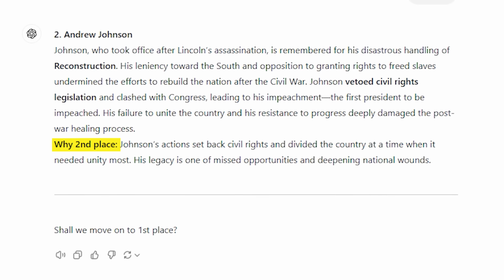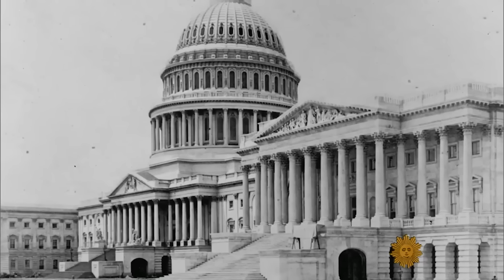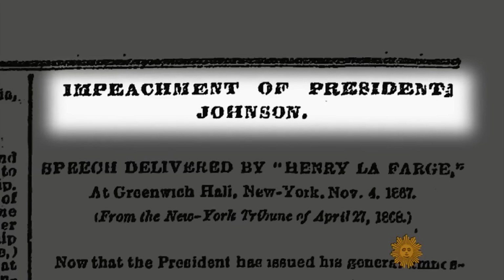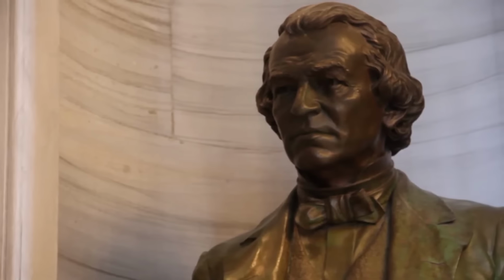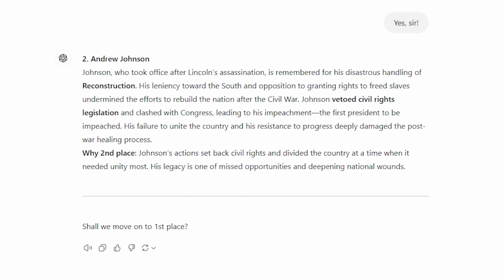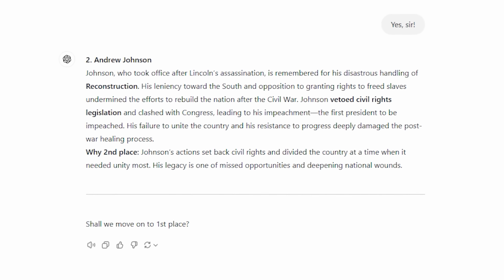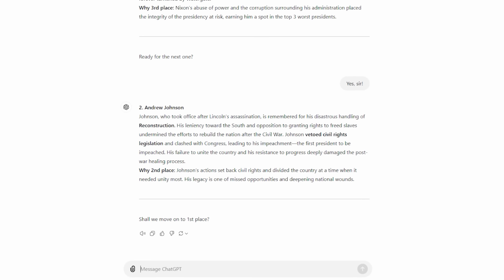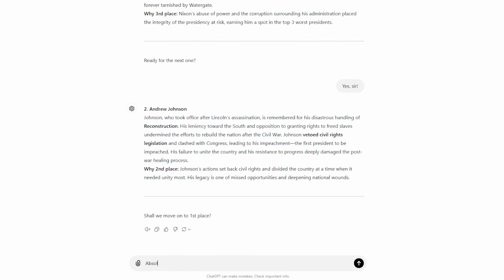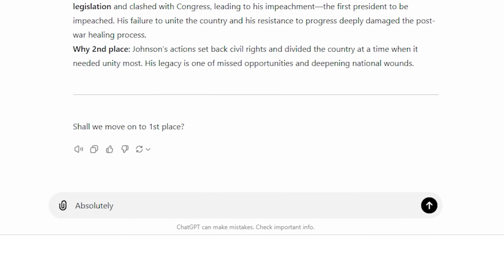Why 2nd place? Johnson's actions set back civil rights and divided the country at a time when it needed unity most. His legacy is one of missed opportunities and deepening national wounds. The first president to be impeached and now the 2nd worst president of all time, Andrew Johnson takes 2nd place. But now, let's find out who was the absolute worst president in US history, and here's the name.